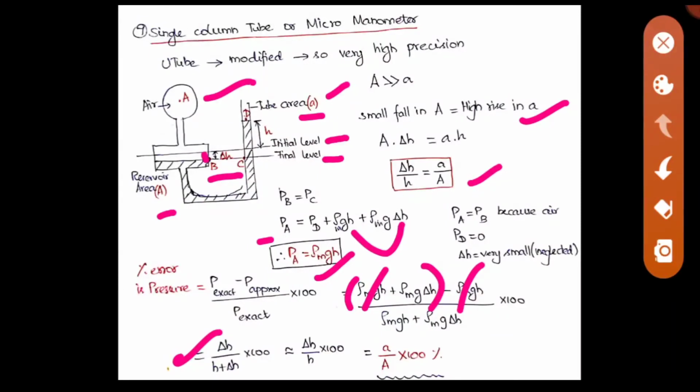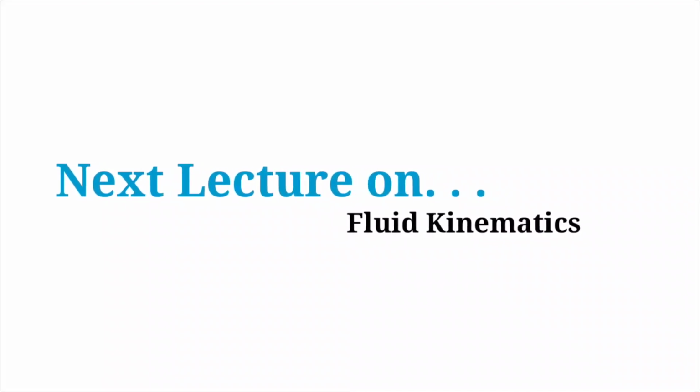So for all these manometers, everything is the same concept only, but the case alone is different. The way we calculate alone is different. So no need to mug up any formula, just analyze and study it thoroughly. Whatever the type of manometer, you can apply the basic principle: at the same horizontal line, the pressure is equal, and you can use the hydrostatic law so that you can find the answer. Thank you, and keep watching for the next lecture on fluid kinematics.